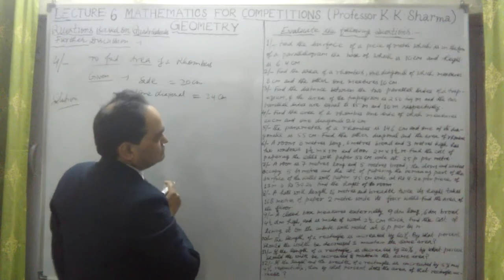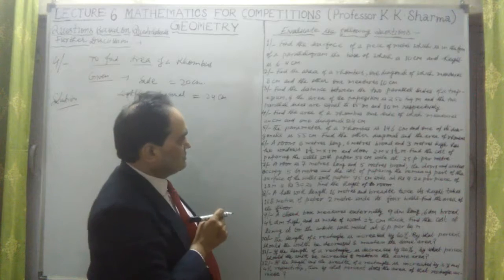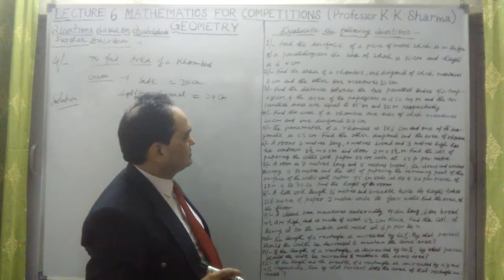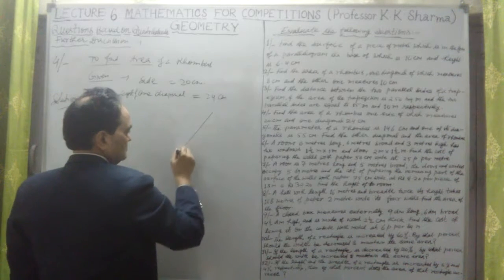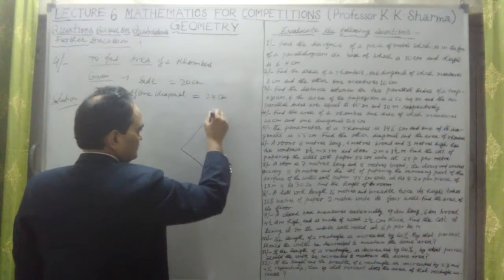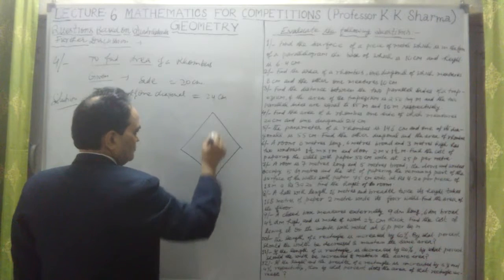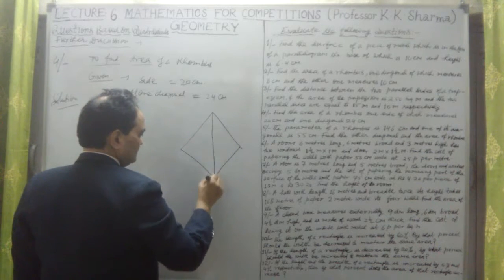One diagonal length is 24 centimeter. Then what is the area? Okay, so let me draw the rhombus here. Now we know that what is the rhombus? In a rhombus, diagonals bisect each other.